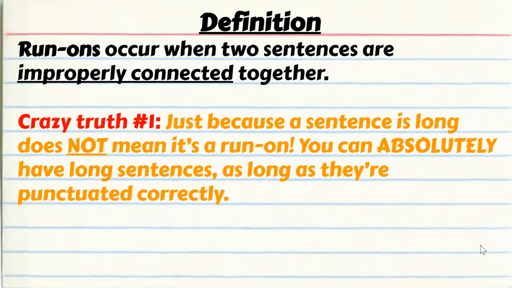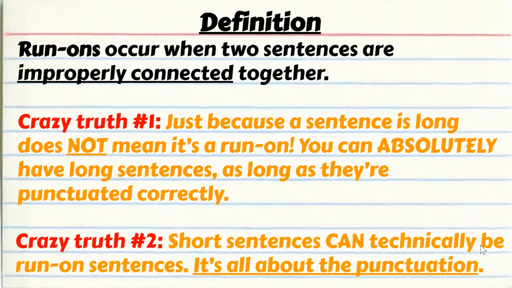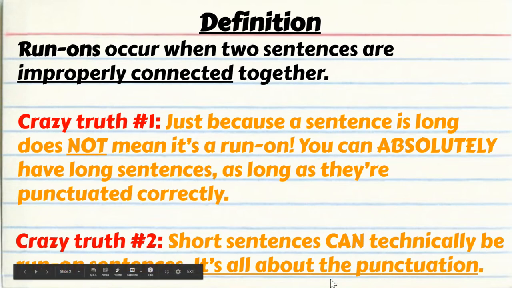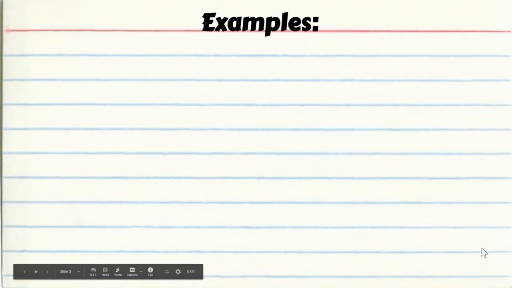So here's a crazy truth. Remember, just because a sentence is long does not mean that it's a run-on. You can absolutely have long sentences as long as they're punctuated correctly. And conversely, short sentences can technically be run-ons. Everybody, it's all about the punctuation. So let's jump into some examples.